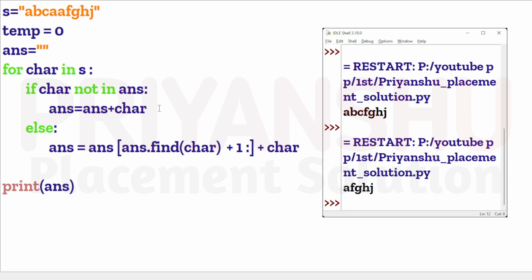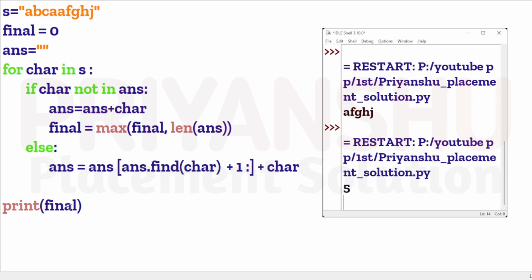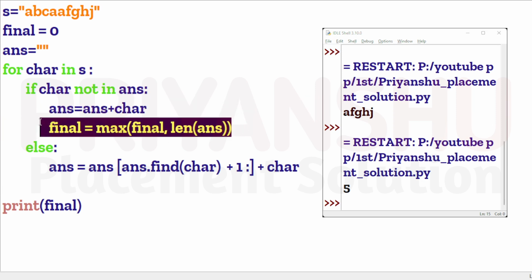And now guys, I will do one more thing. I am just taking a temp, so I will take one final variable. In the final variable, I will take final equal to maximum of final, comma, length of answer. I am finding the length in an if condition only. So we got the answer, that is 5. If you want you can do it here as well, but no problem, I am doing it here with the current thing.